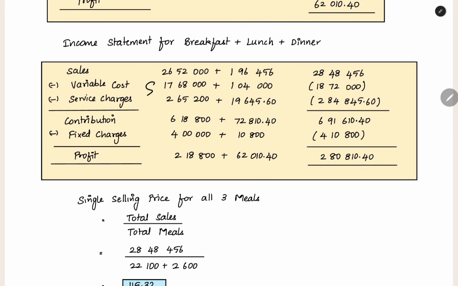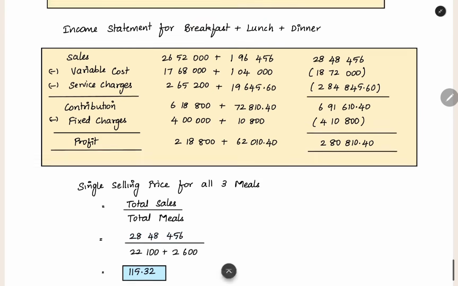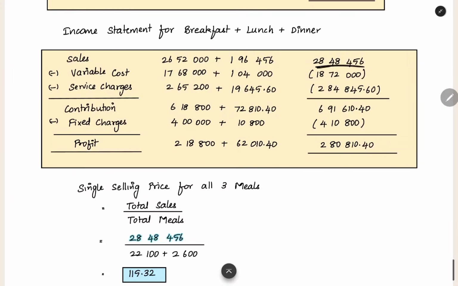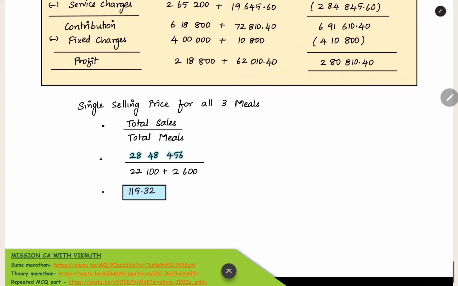And similarly, when you add all the other costs for breakfast separately and then the lunch plus dinner, you will get the total variable cost, total service charge, total profit, everything. Here, if you want a contribution of this much in total, you have to get this much sales revenue in total. So this much sales revenue, when you divide it by the number of meals, totally how many meals you are serving, that will give you the single selling price for all the 3 meals. Total sales revenue divided by total number of meals. Total this much revenue you want by selling this many meals. So totally 115.32 should be the single selling price for all the 3 meals. This is the uniform selling price at which you are selling all the meals uniformly.